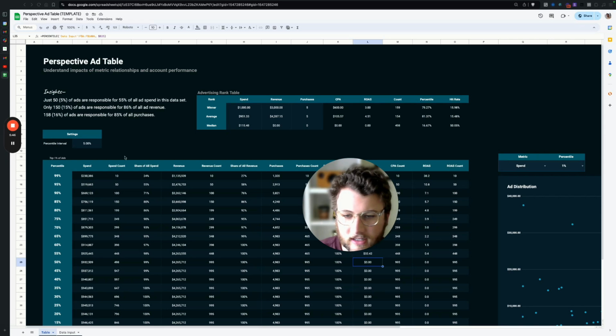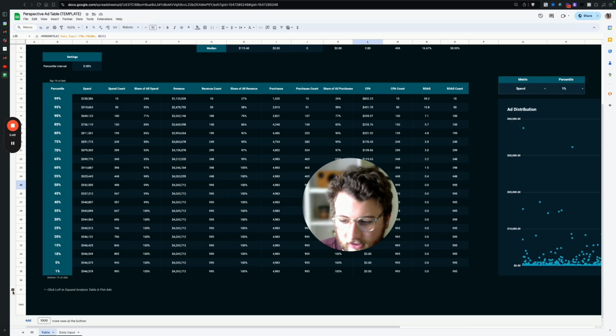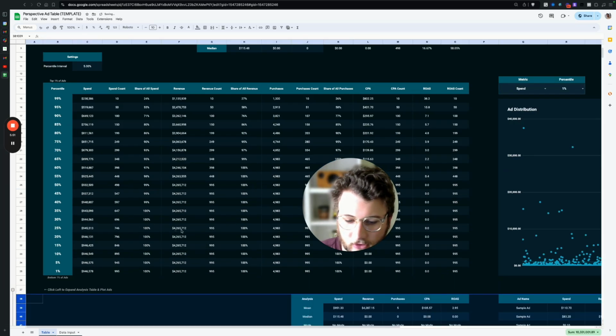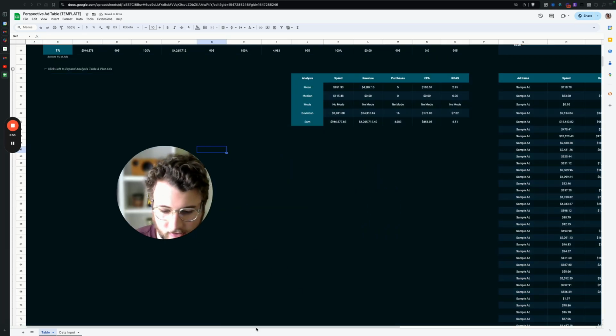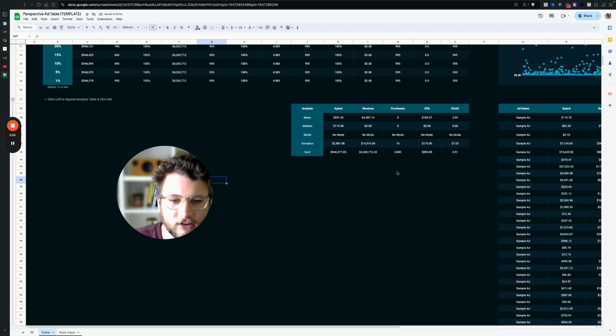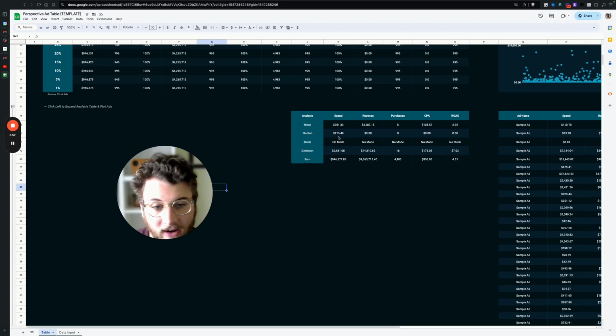So let's actually look at some different stats here, right? Let's start to understand what that looks like. When we look at the averages, the mean of our ads, we can see that the average ad only has 5 purchases and only around $1,000 in spend. And when we're looking at the median, the middle 50th percentile, ads have 0 purchases or $0 in revenue and $100 in spend, right?